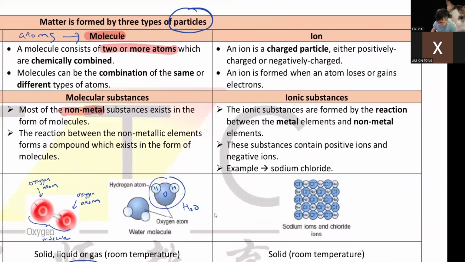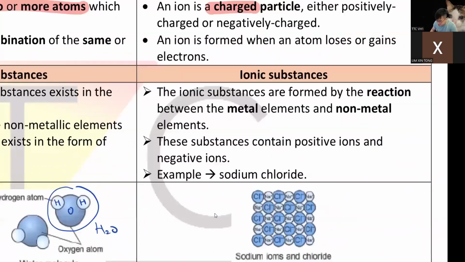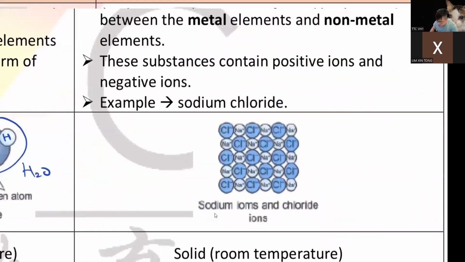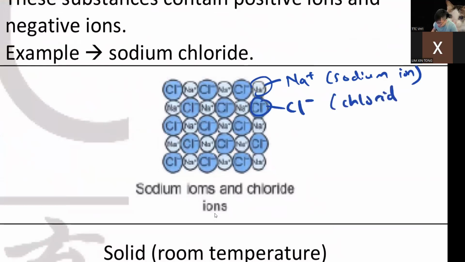And then let's look at the last one. Okay, this is ion. I'm not sure whether you heard of this. In Mandarin, it's called 离子. You know, 正离子, 负离子, positive ion and negative ion. So that's your ion. So ion is anything that has charge. What is charge? Just like you charging your battery. Charge means anything. Okay, I'll write it clearer here. Na+. This is called sodium ion. Cl minus, this is called chloride ion.